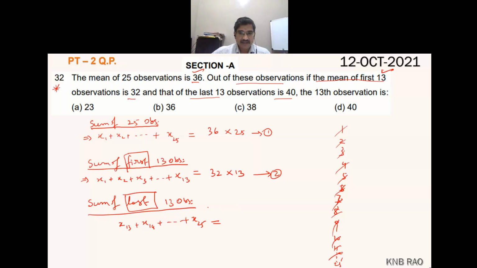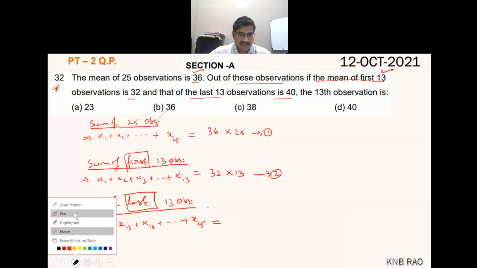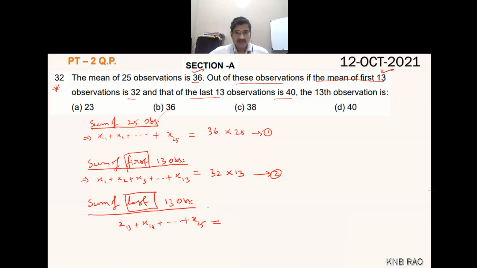This is another way of thinking. I have asked you to either count, or take it by logic, like how I have thought now. See, X12 should not come. You could recognize, you could observe it.